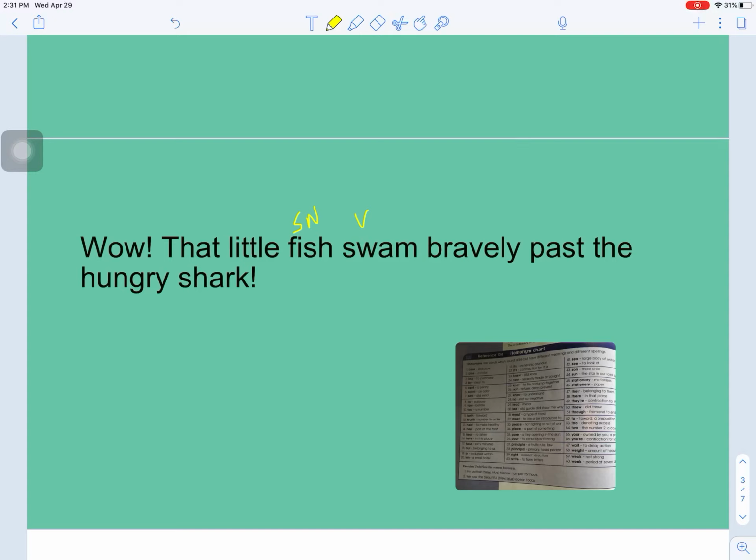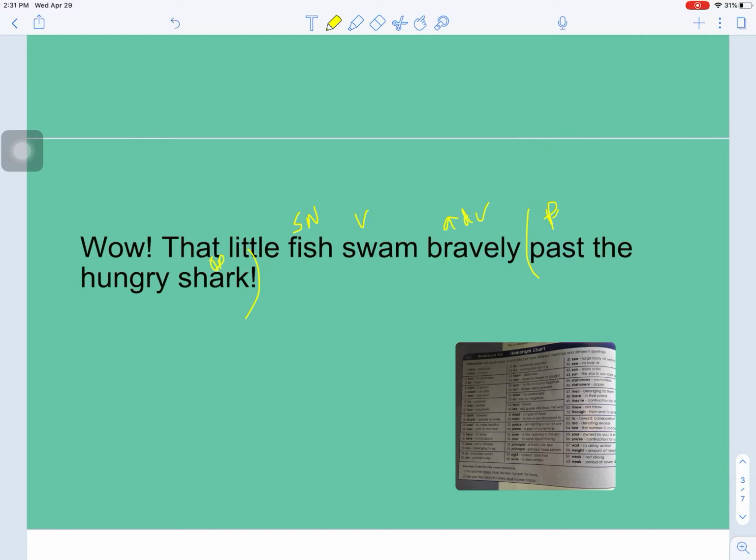There's your verb. Swam how? Bravely. That's an adverb question. Past. That is a preposition. Past what? Past the hungry shark. So the shark is the object of the preposition.